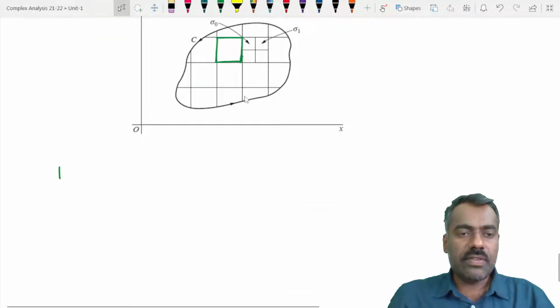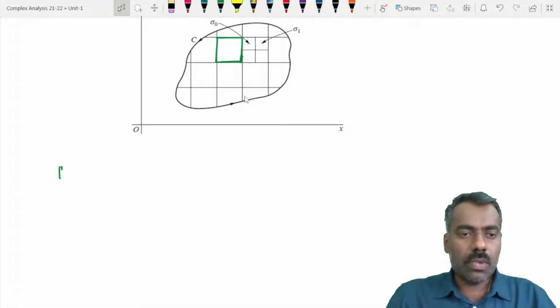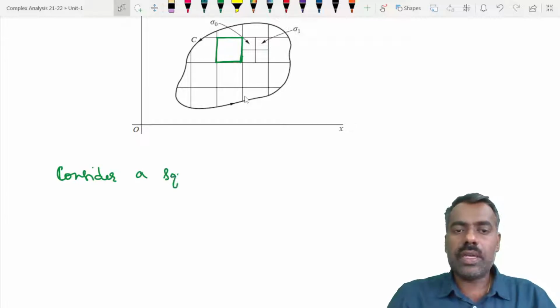Consider a square, you can call it sigma j.